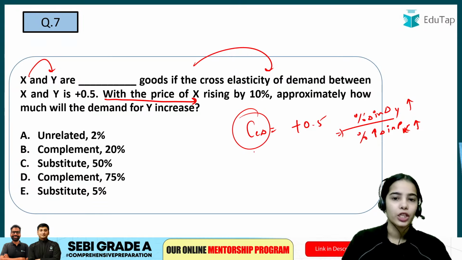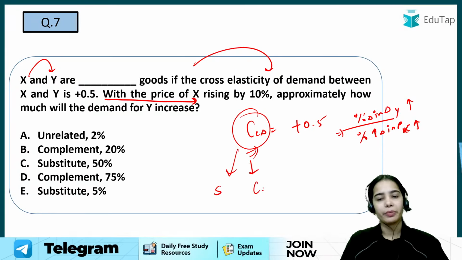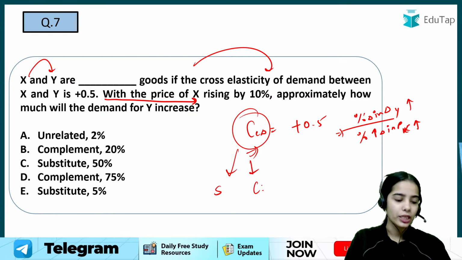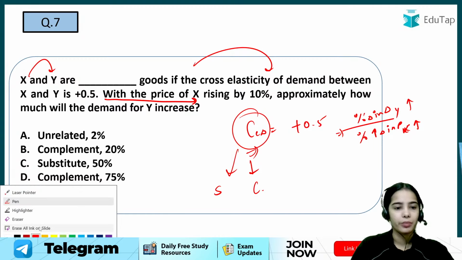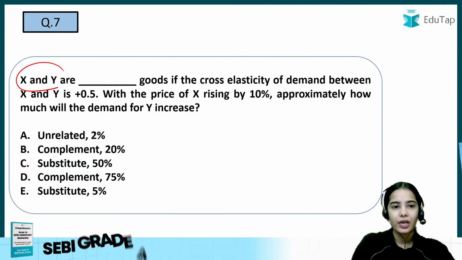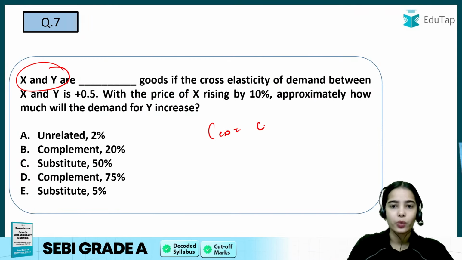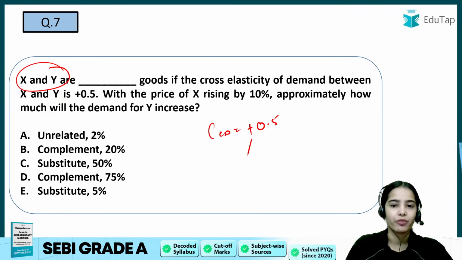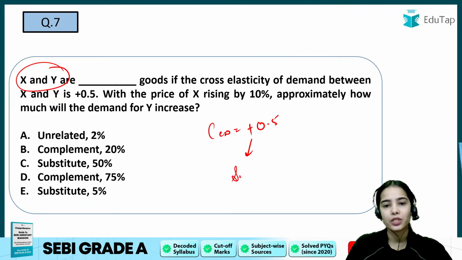First of all, with cross elasticity, is it a substitute good or a complementary good? First of all, you must know what kind of good it is. If X and Y have a cross elasticity of demand equal to positive 0.5, a positive cross elasticity of demand is the case for substitute goods.